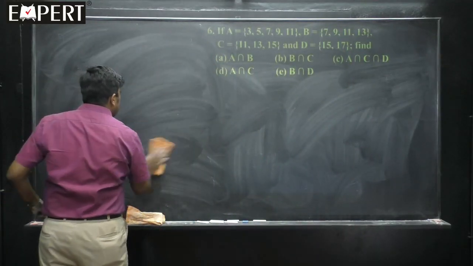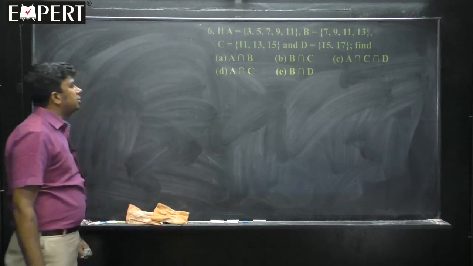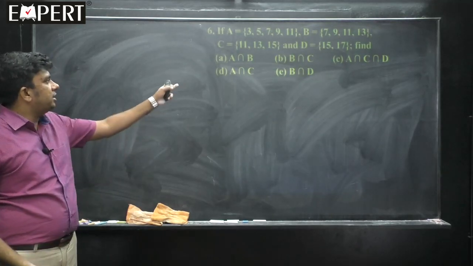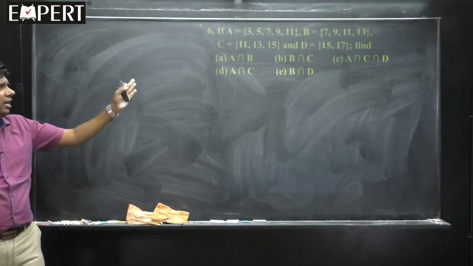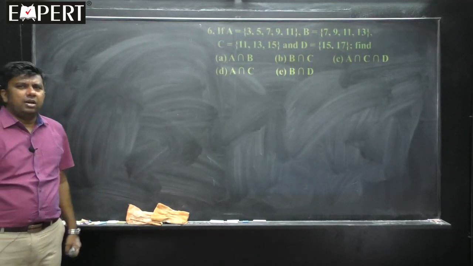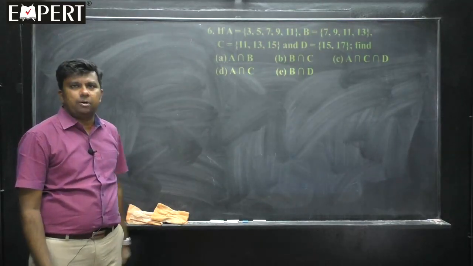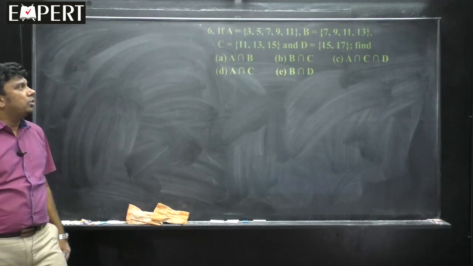So, we will go ahead with question number 6 now, students. Next question. Observe the question. A is given, B is given, C is given, D is given. Find A intersection B, B intersection C, and so on. Start with this. Only the common elements you have to highlight. It's a very simple problem. Anybody can do that. Let me give you some time, students, so that you can start with this problem. Come on. Maybe I will give you 1 minute to solve this.